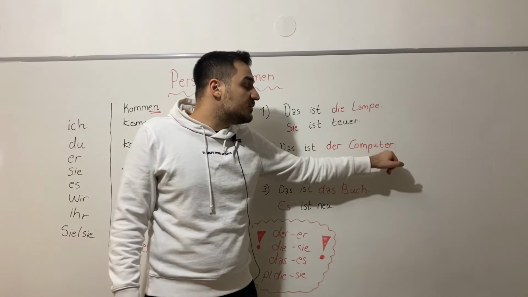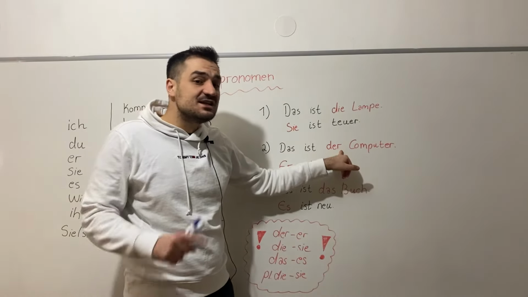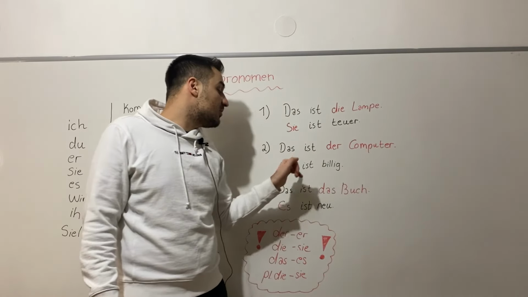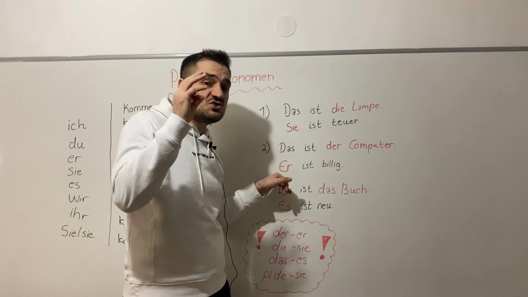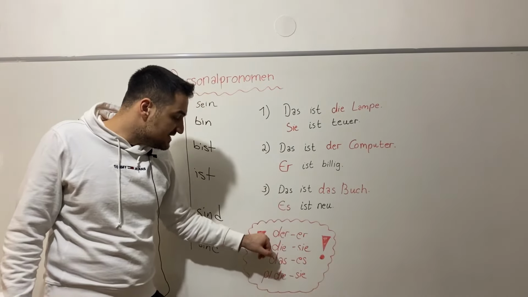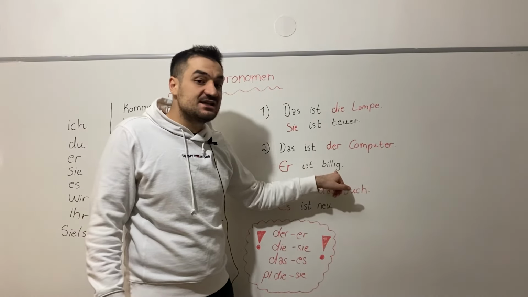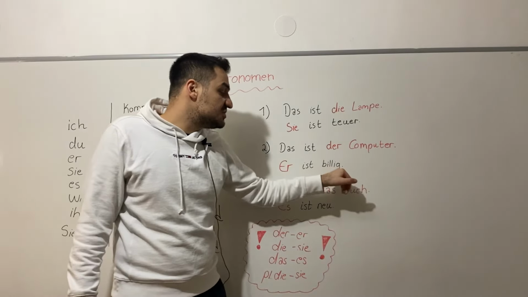Right? And here, the second example. Das ist der Computer. This is the computer. The computer's article is der. And you don't want to repeat again the computer is cheap. You must use for that a personal pronoun. Here for der we are always writing er. Er ist billig. I'm talking about the computer here. It is cheap.